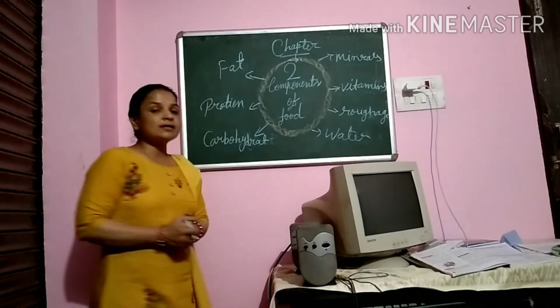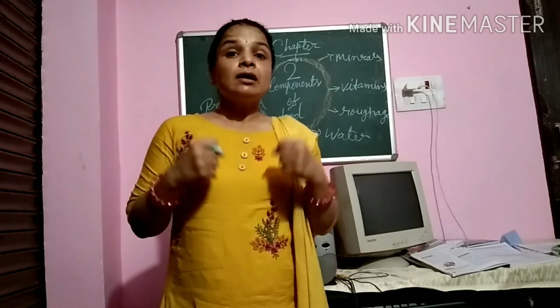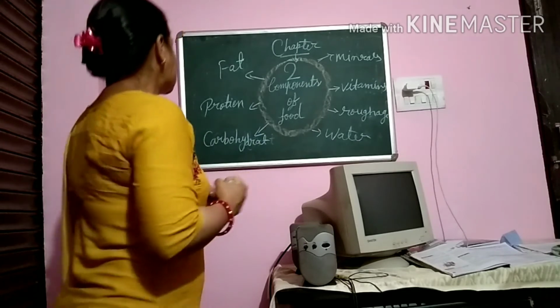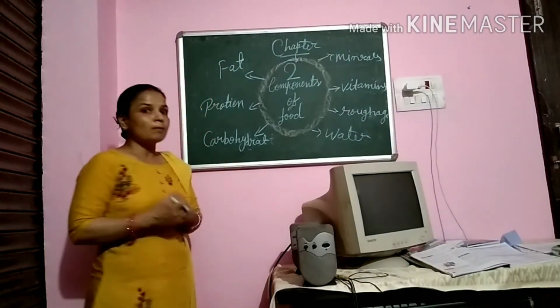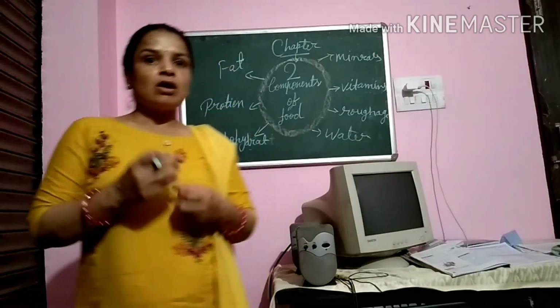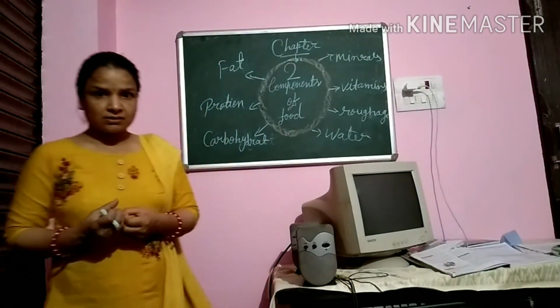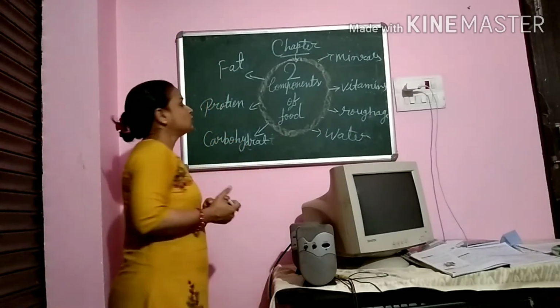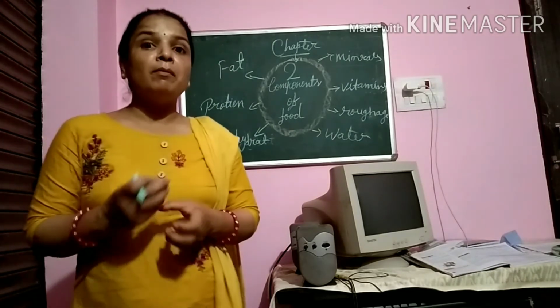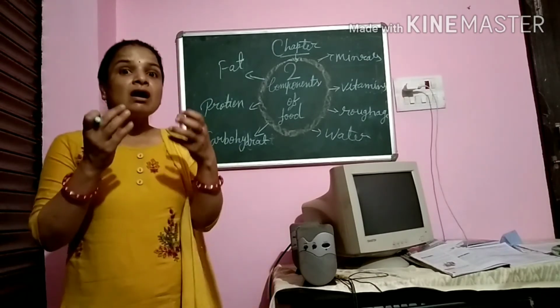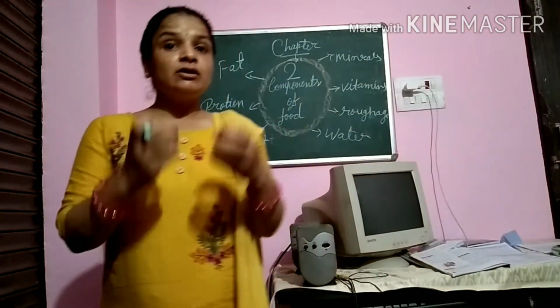And protein is a body building food. That means it builds our body. What are the examples of protein? Milk, egg, fish, meat, beans and sprouts are all examples of protein. The main source of protein is milk. And fat is the extra energy. Fat gives us extra energy than carbohydrate.